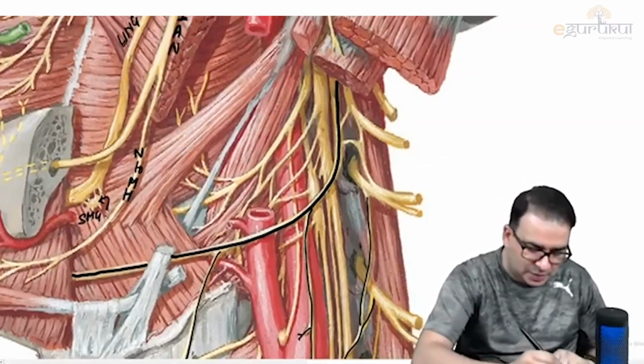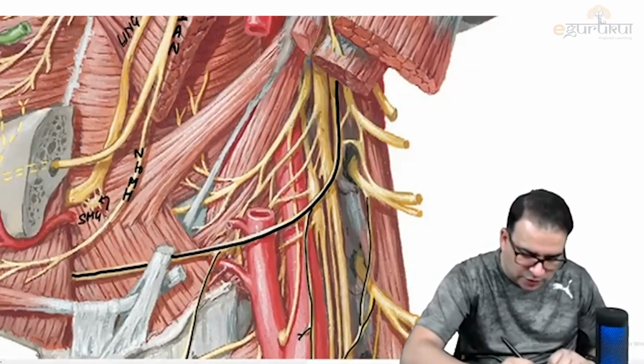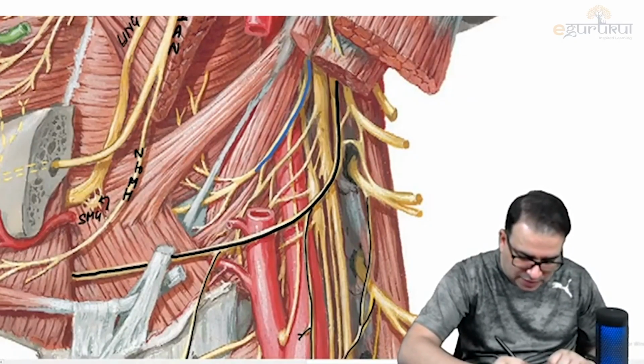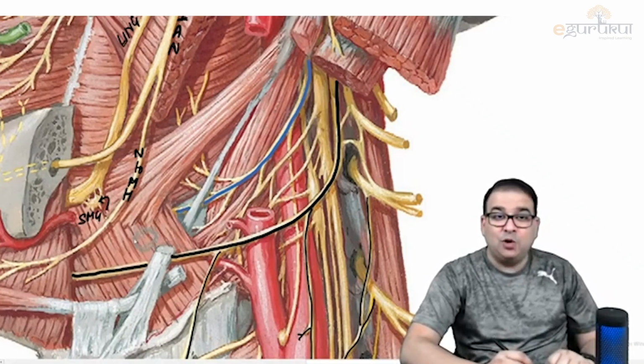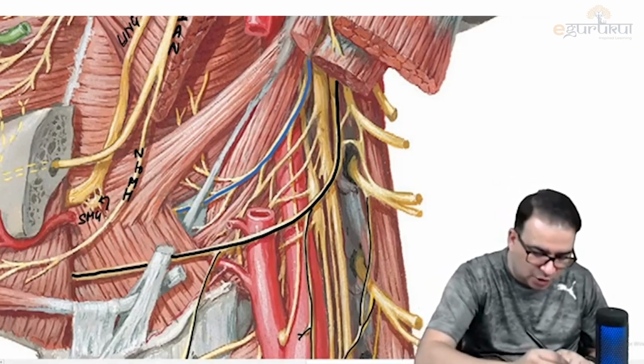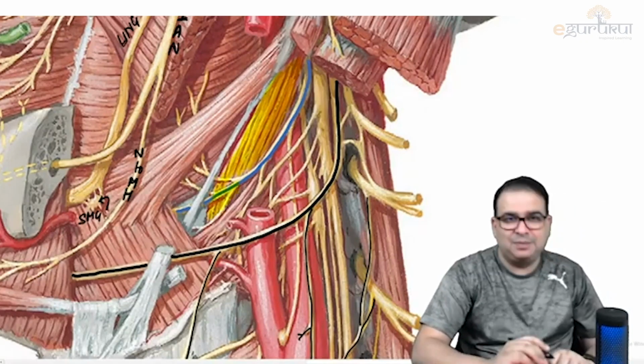Glossopharyngeal nerve can be seen here as well. Let me use a different color to denote that, guys. I'm using a blue color here. Look at this, glossopharyngeal nerve. Here we go, it comes out like this. And we said glossopharyngeal nerve will be going deep to which muscle? We said it is going deep to the hyoglossus muscle. And which muscle does it supply? The only muscle supplied by this is the stylopharyngeus muscle. This is the only muscle supplied by the glossopharyngeal.